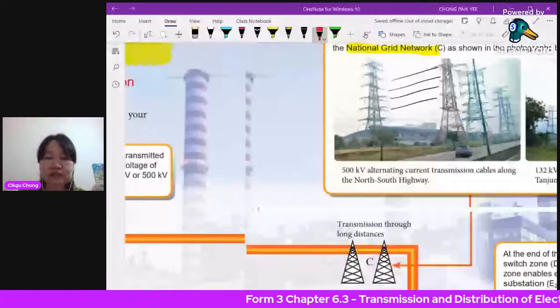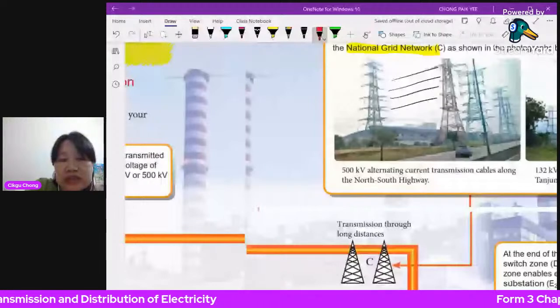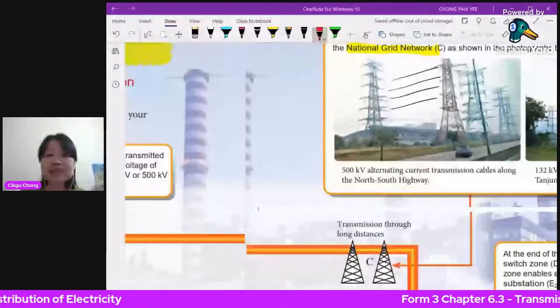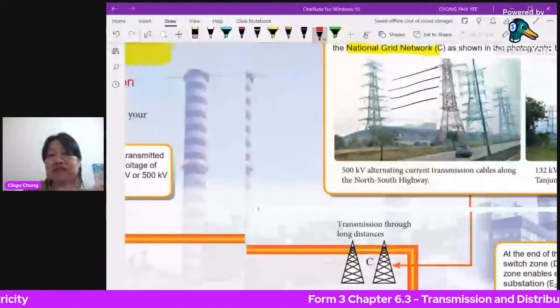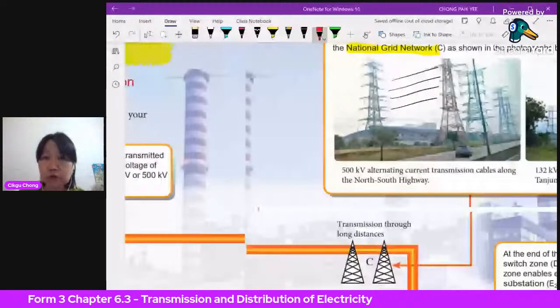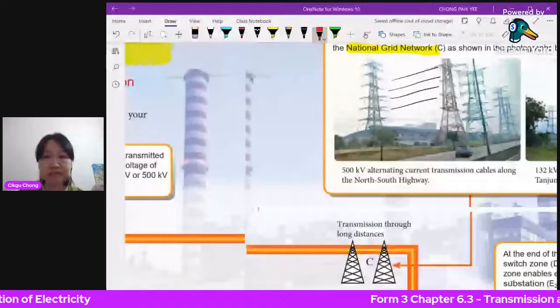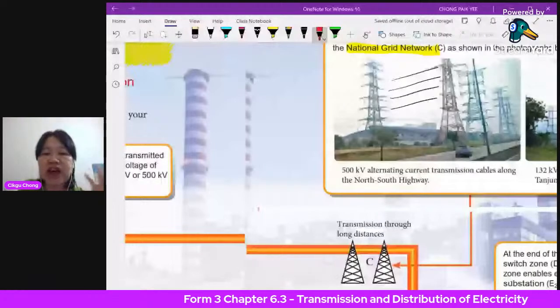So how do we increase it? From 11 kilovolts, how do we change it to 132 kilovolts? We need a device to change the voltage. Remember, if you tie back to what we learned last week, our lesson on the transformer. A transformer can change the voltage. So you have 25 kilovolts, and we want to increase it to, let's say, 500 kilovolts or 275 kilovolts.